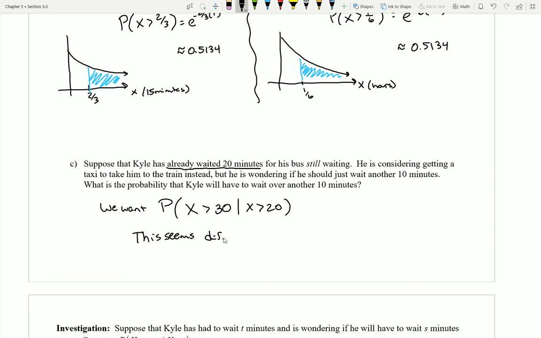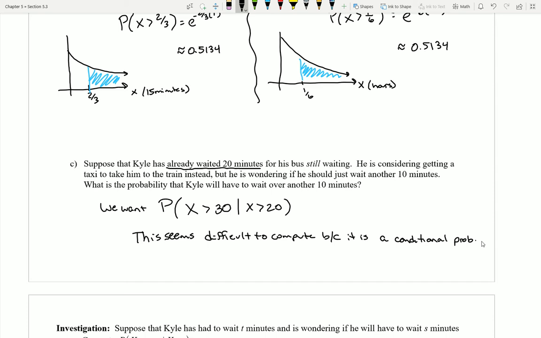This seems difficult to compute because it is a conditional probability. But what we'll see is that actually if we take a look at what's on the next page,